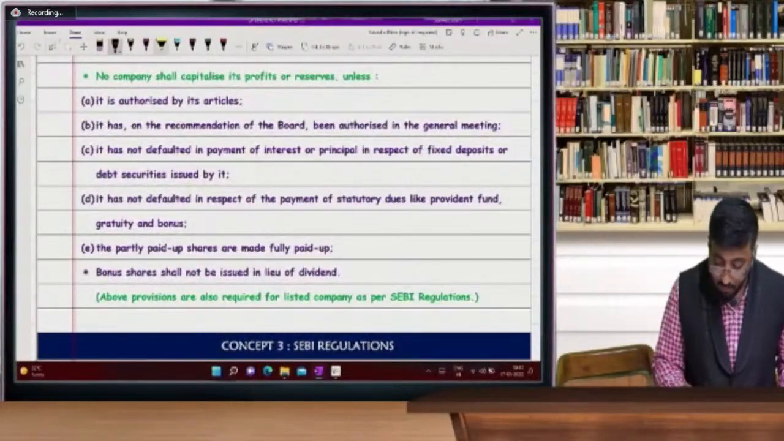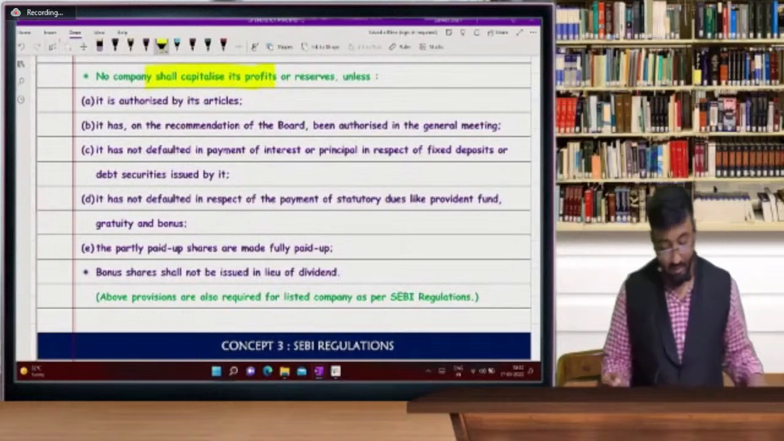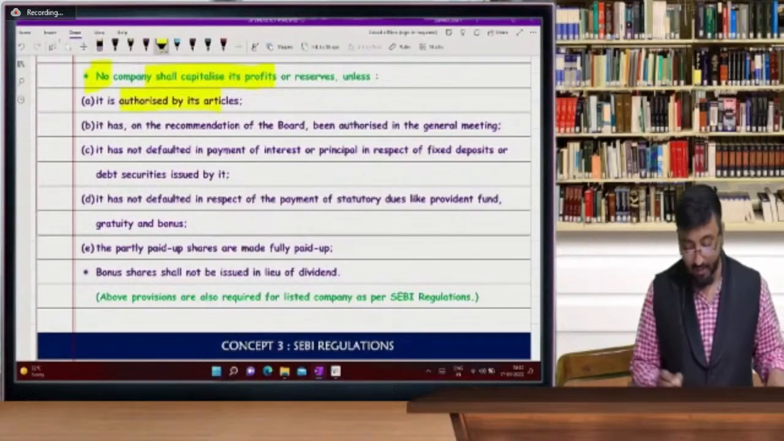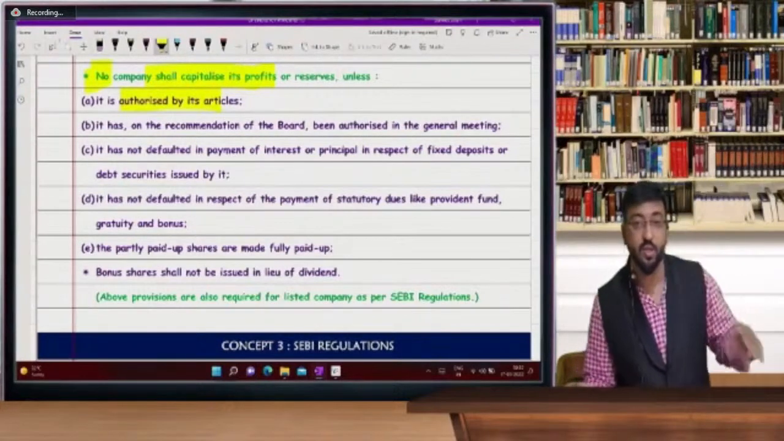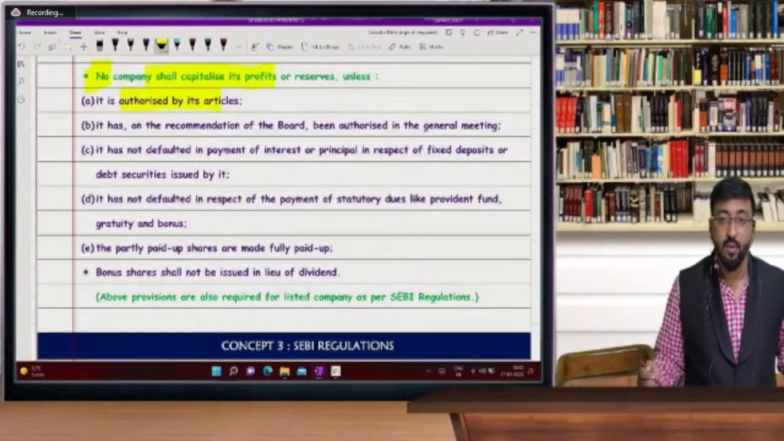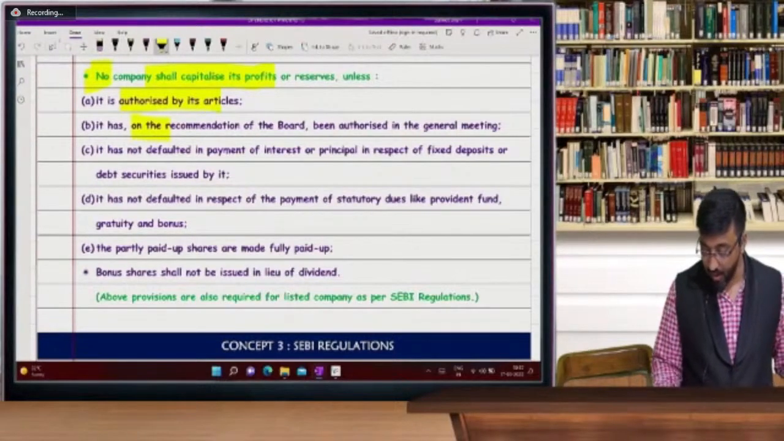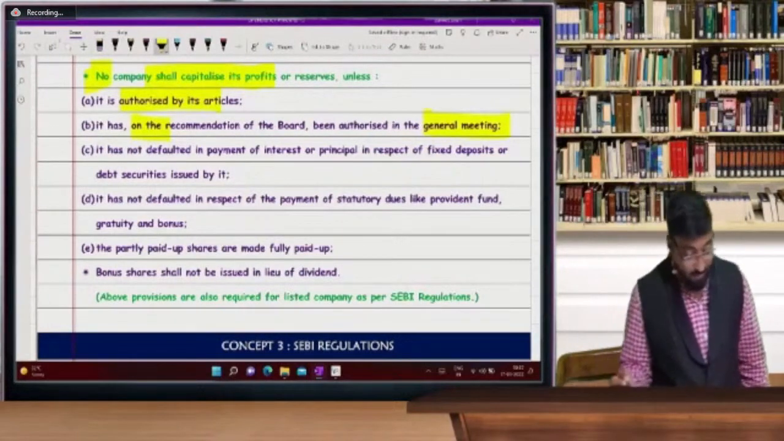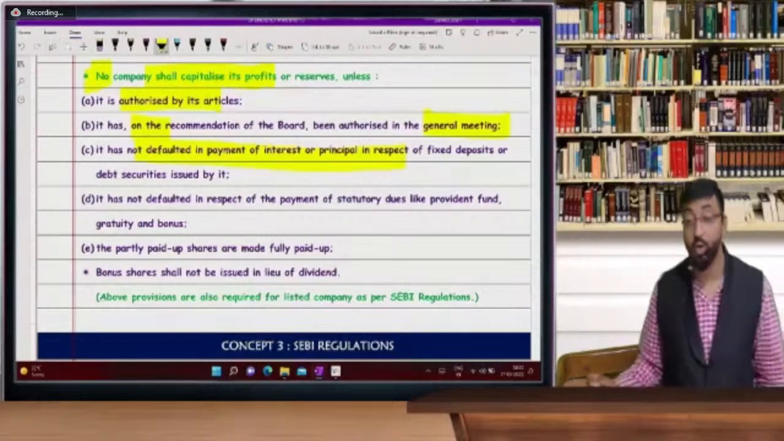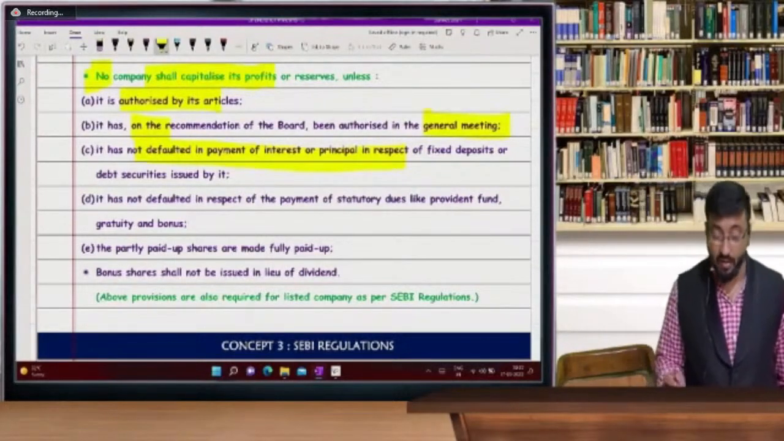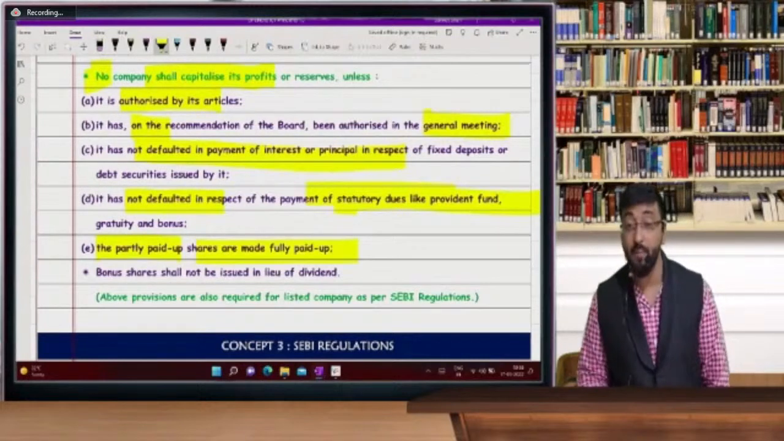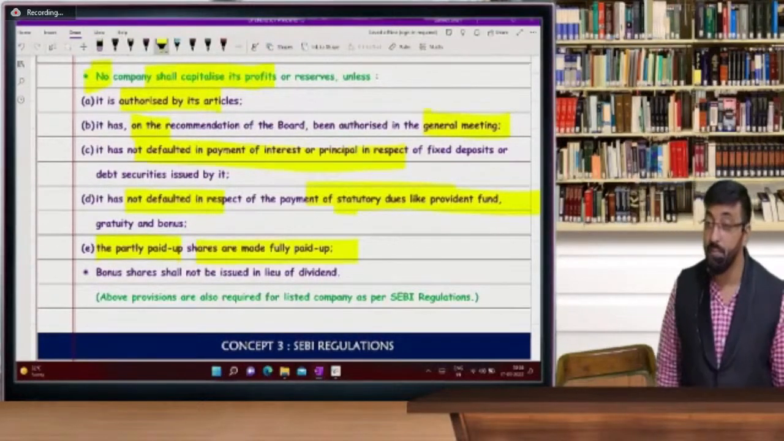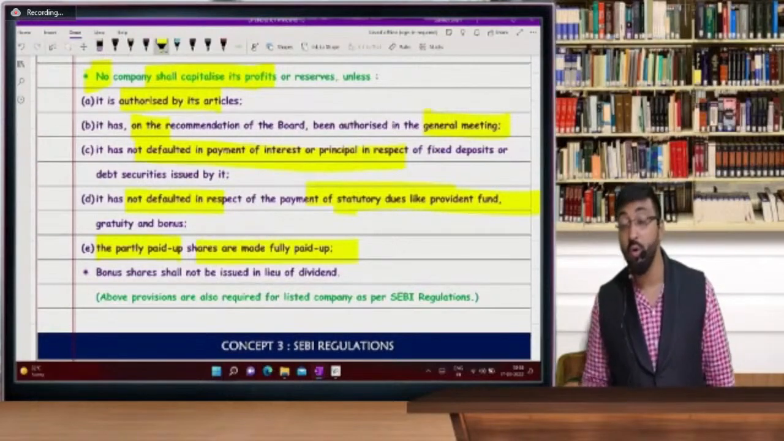Now see, no company can capitalize its profit unless it is authorized by the articles. If the articles say we cannot issue any bonus shares, then you can't issue bonus shares. Second, on recommendation, authorized in general meeting. Very important: you have not defaulted in any payment of interest or principal amount. And last, no default in respect of statutory dues. Partly paid shares can be made out of fully paid. So remember, you pay it in the form of fully paid bonus shares.